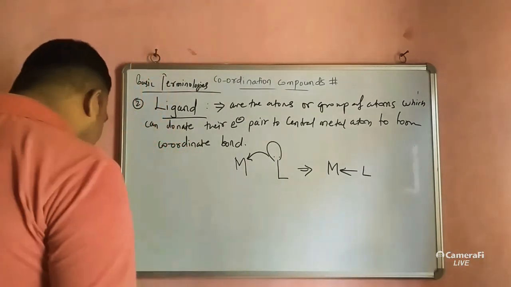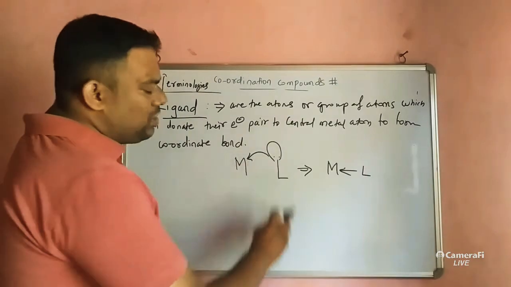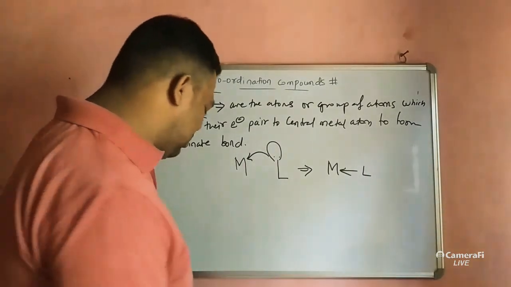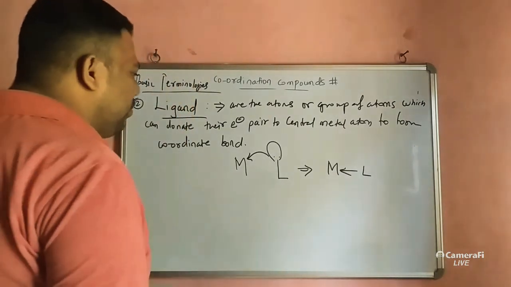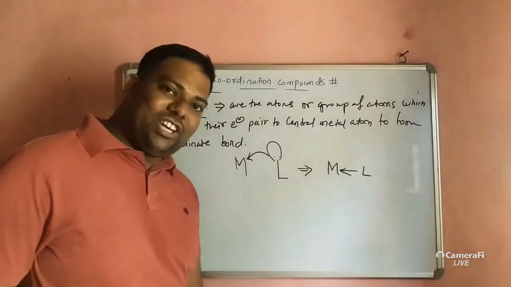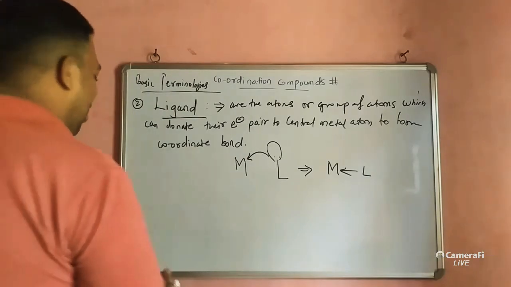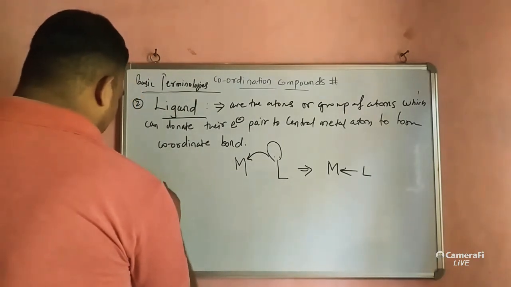On the basis of number of donor sites, like one donor site means one lone pair, or a negatively charged one, the ligand can be classified into the following types. So ligands also have a classification. We call this classification the denticity of ligands.